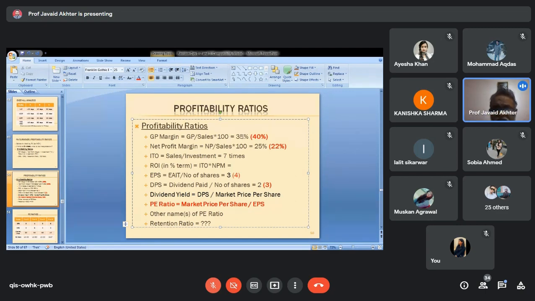Let us say some company's percentage is 35 and someone's percentage is 44. So which one will be considered better? 40. You calculated net profit margin. Net profit margin is equal to net profit divided by sales, and that is 25%. Which company is better? If it is company A and it is company B, which one is better? B. Okay.